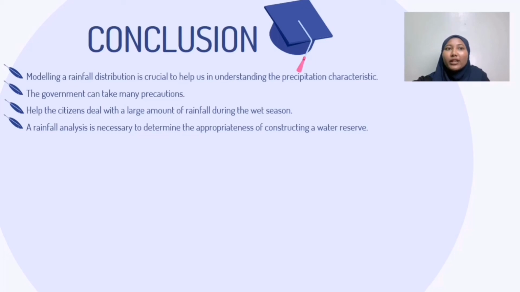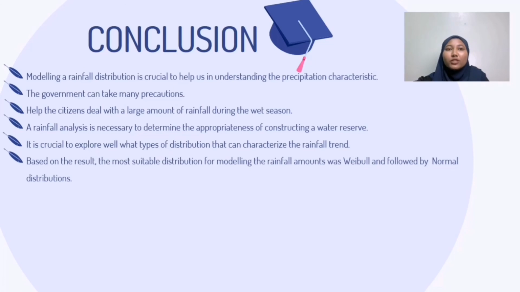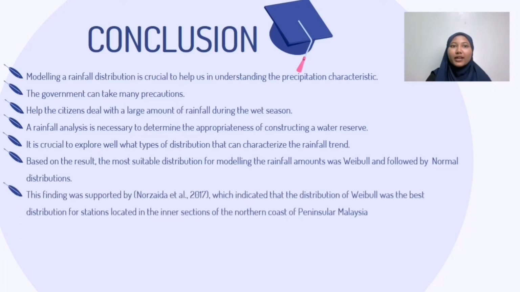Hence, a rainfall analysis is necessary to determine the appropriateness of constructing a water reserve or some other solution for prevention. In the modeling of rainfall distribution, it is crucial to explore what type of distribution can characterize the rainfall trend. Based on the results, the most suitable distribution for modeling the rainfall amount was Weibull, followed by the normal distribution. This finding was supported by Norzaida et al. in 2017, which indicated that the Weibull distribution was the best distribution for stations located in the inner section of the northern coast of Peninsular Malaysia, while the gamma distribution was good for simulating rainfall in the outer part of the northern coastal area.